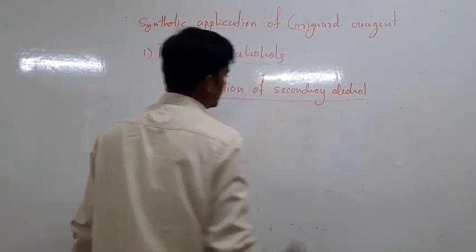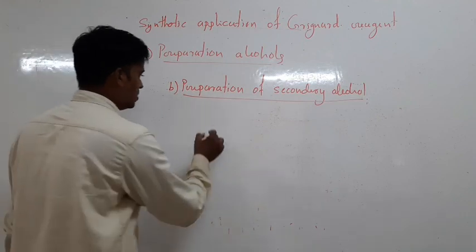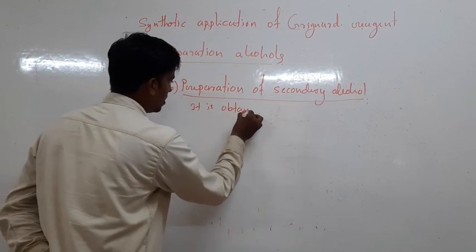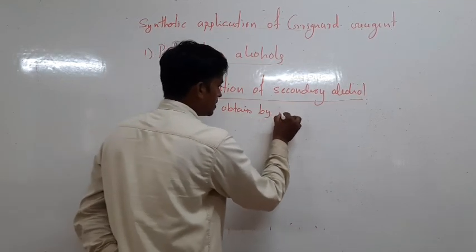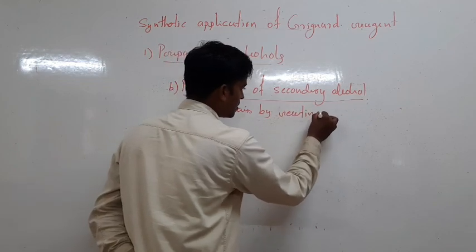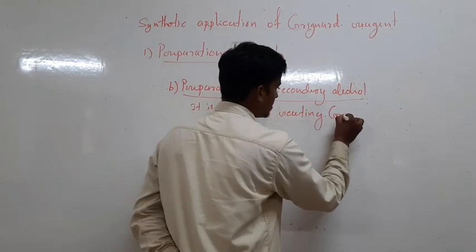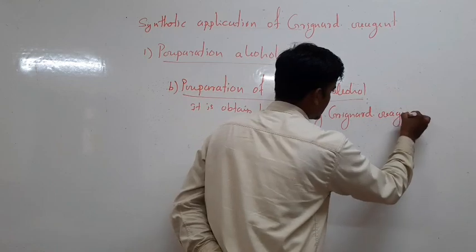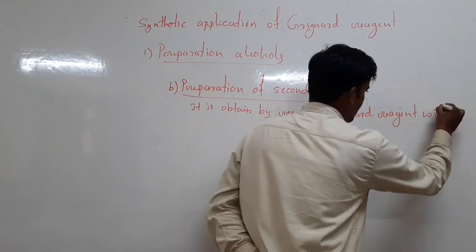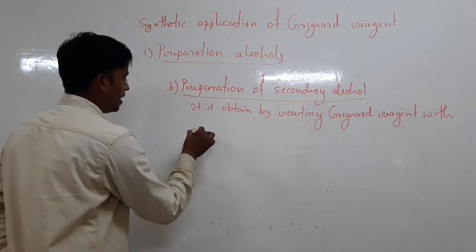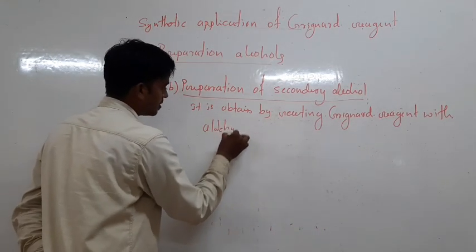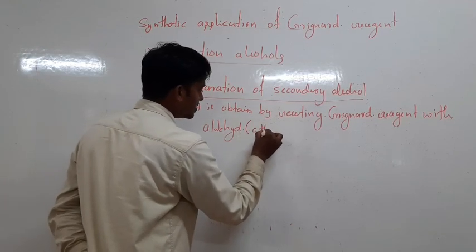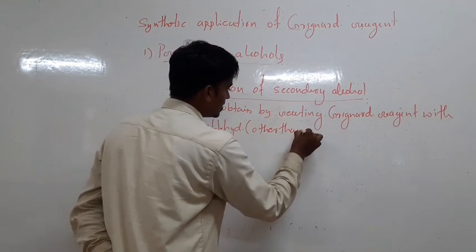Secondary alcohol is obtained by reacting Grignard reagent with an aldehyde other than formaldehyde.